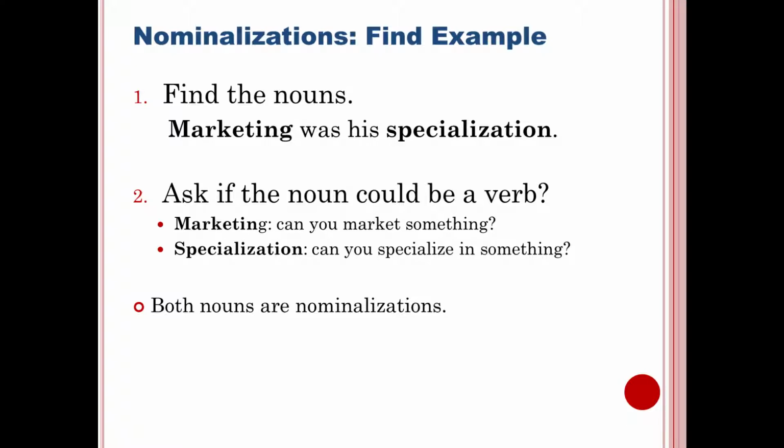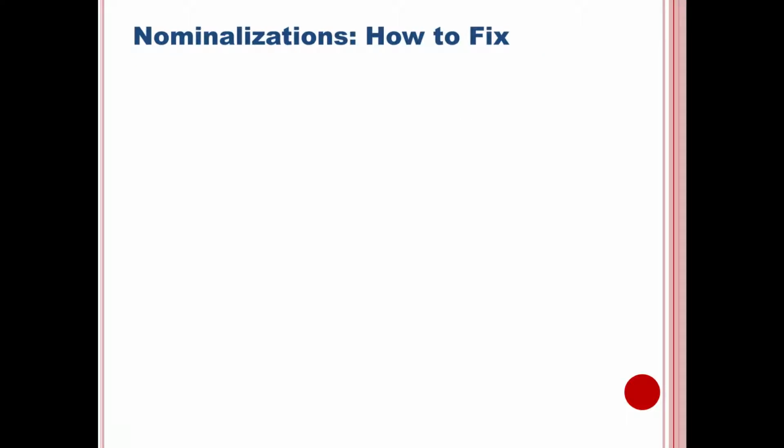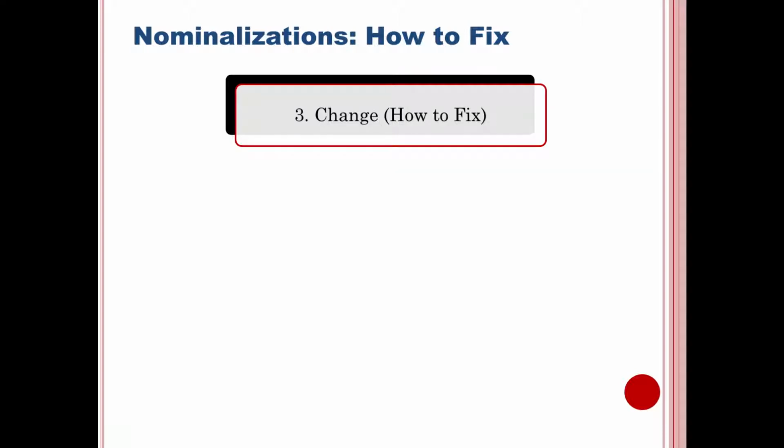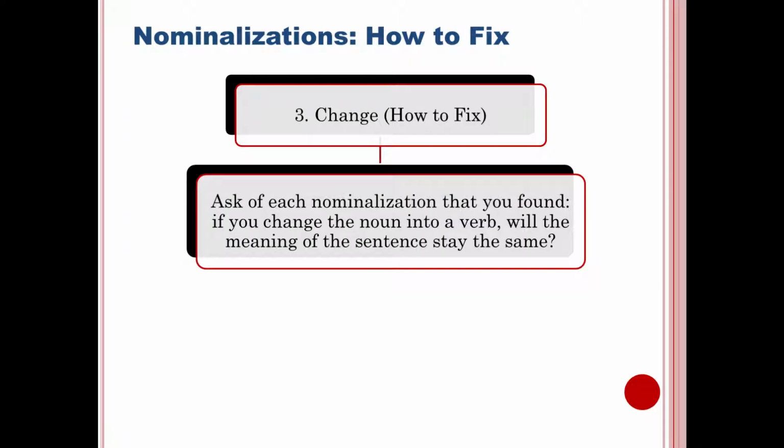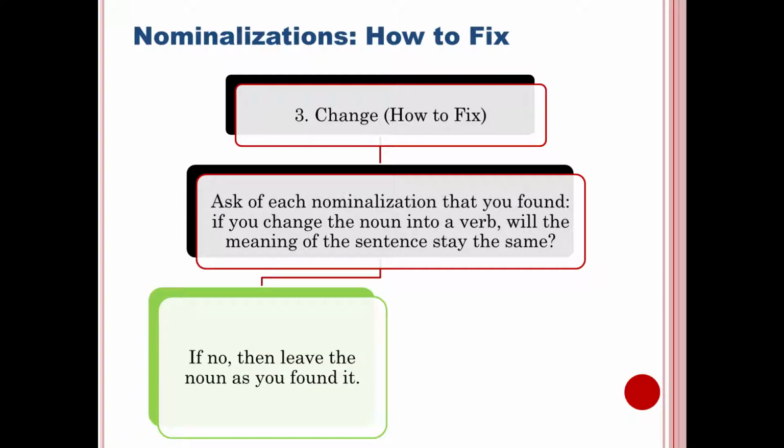So what do we do next once we find them? Well, we have to figure out if we need to fix them. So are you going to change them or leave them alone? You have to ask of each nominalization that you found, if you change the noun into the verb, will the meaning of the sentence stay the same? If the meaning of the sentence will change, then you have to leave it alone, because meaning makes more sense. We have to make sure that we keep it when we are adjusting our sentences.